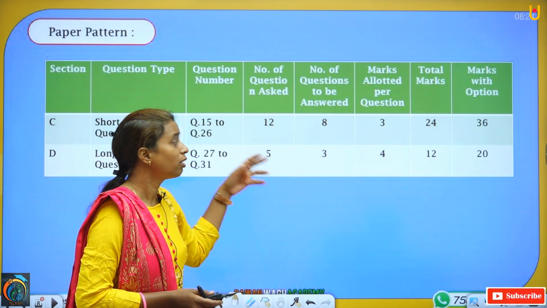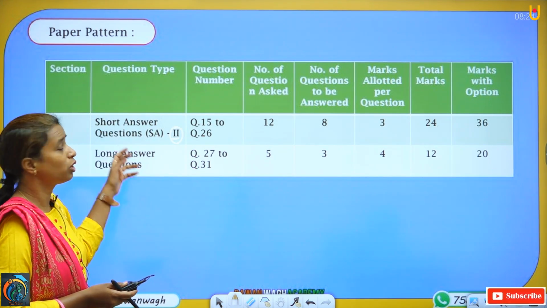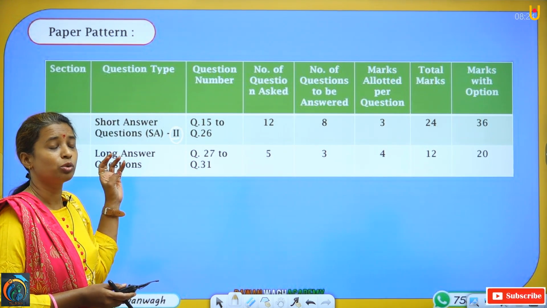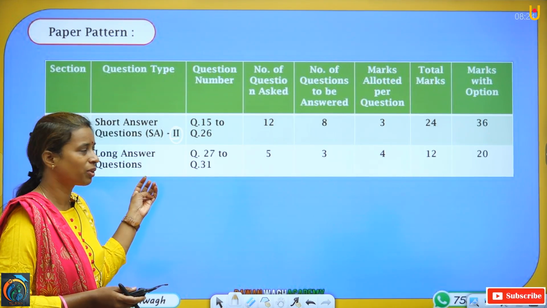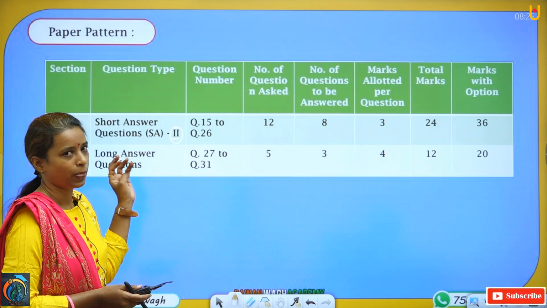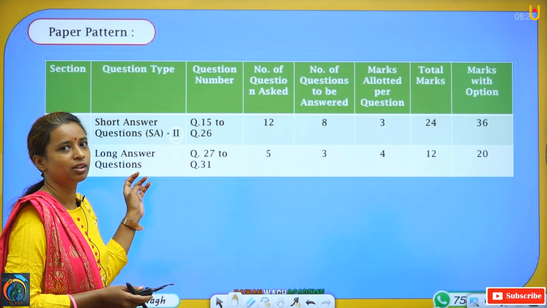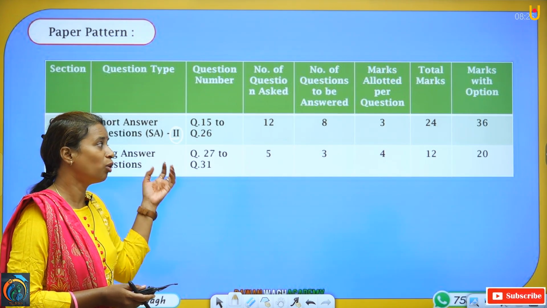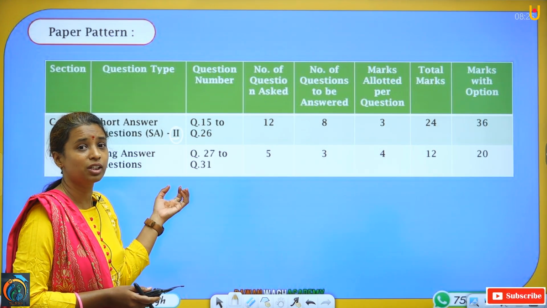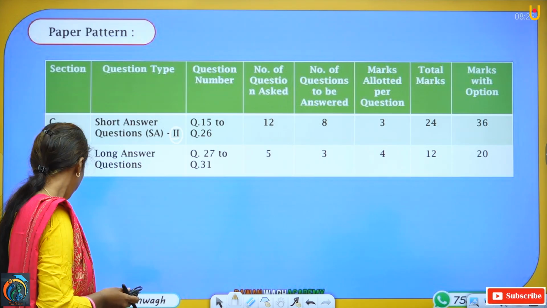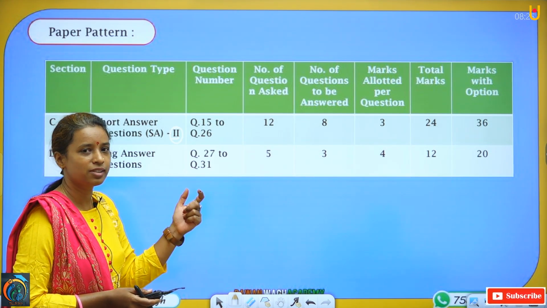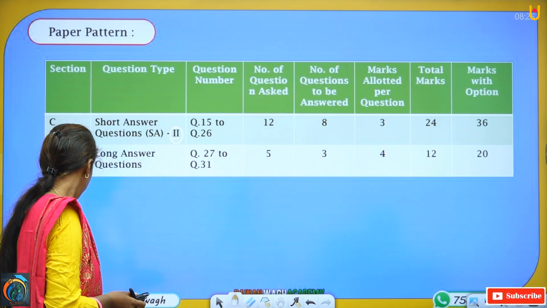In this way, you have completed your paper pattern, your syllabus, what you are going to study from that, as well as how much marks or what is the weightage for each chapter. That also we have completed. Okay. If you have any queries, please tell me about that.